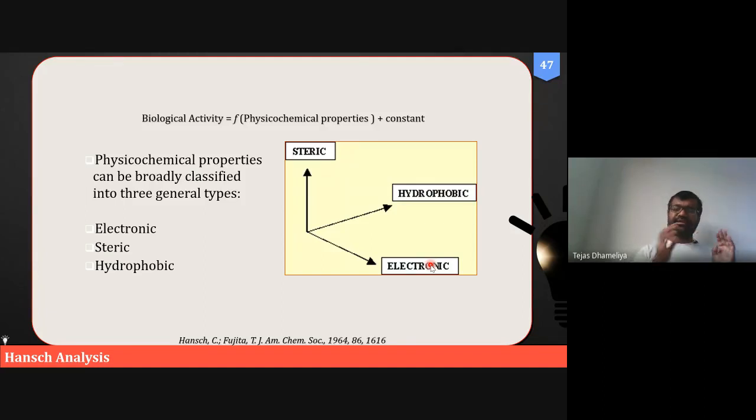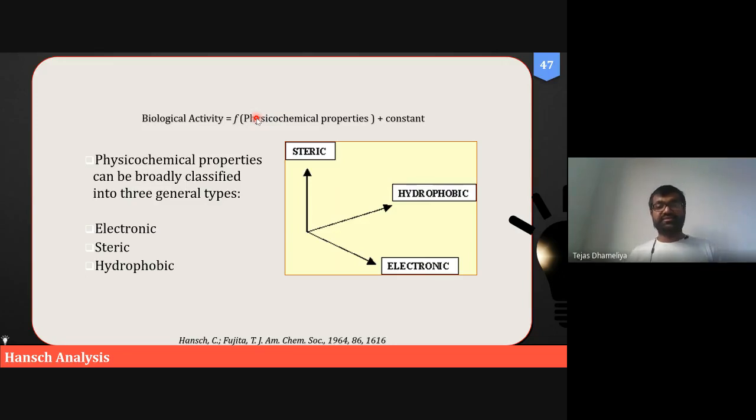Hansch has suggested that biological activity can be a function of physicochemical parameters. So what is the meaning of physicochemical? It is a kind of combination. This word is basically a combination of physical parameters and chemical parameters. Physical parameters deal with the state of a substance, such as whether it is liquid or solid, melting points, boiling points, flash points.